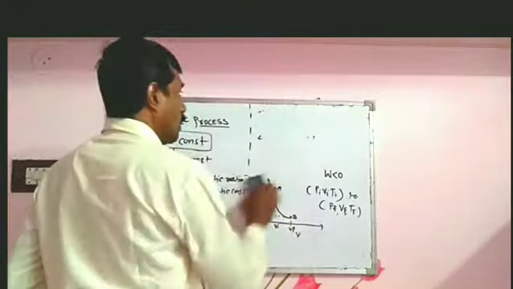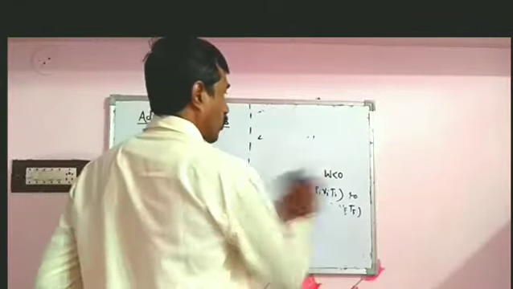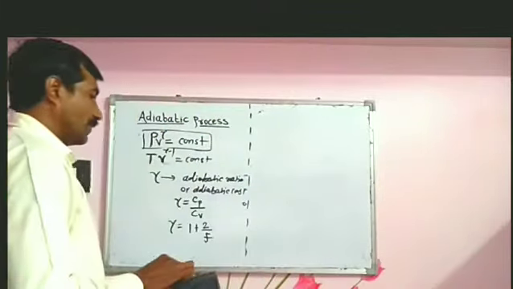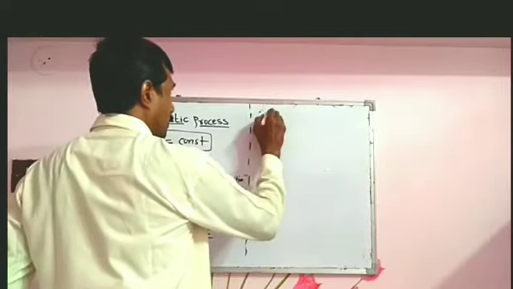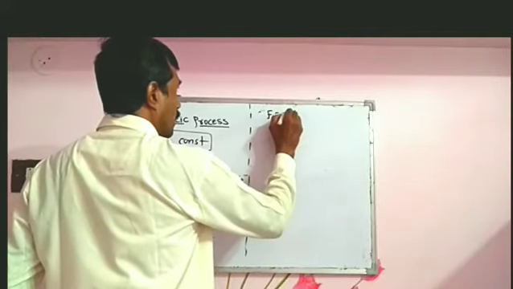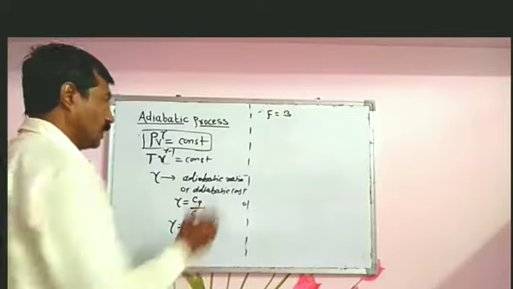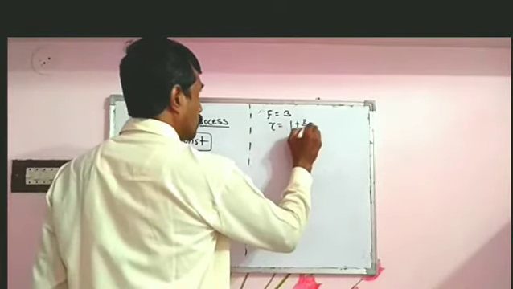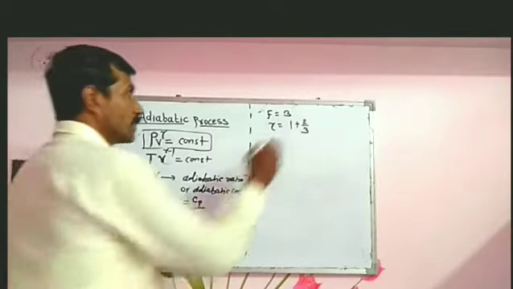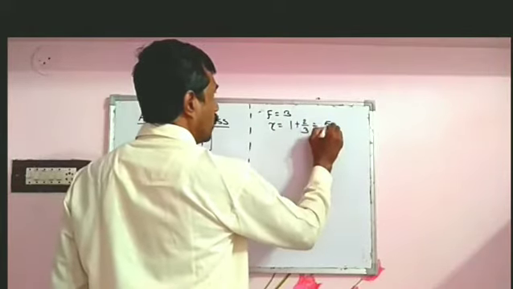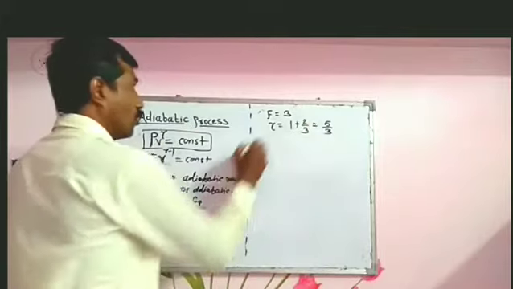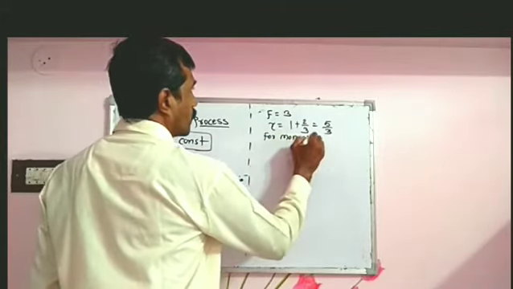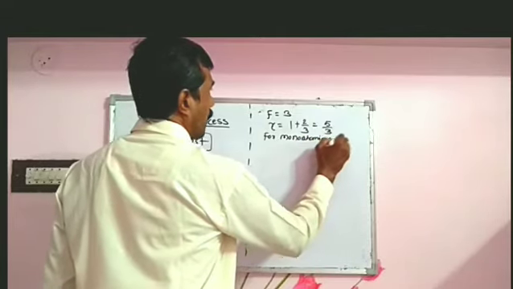For a monoatomic gas, the degrees of freedom is 3. Then what is the value of F for a monoatomic gas? F equals 3. So we get gamma equal to 1 plus 2 by 3, which is equal to 5 by 3 for a monoatomic gas.